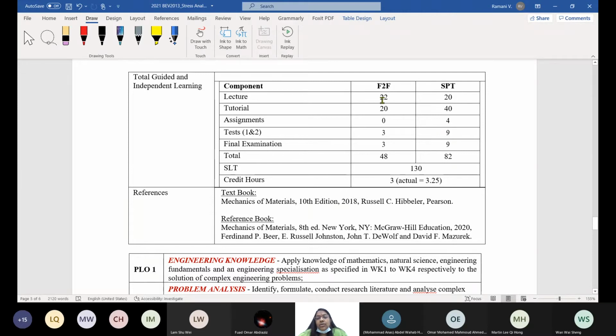This is given as 22. Actually I didn't put the different number. I have to double this, 22, 40 like that. It will be more. Do at least equal hours. And the assignment, you only do it. I don't teach, so there is no face-to-face, only 4 hours you spend for assignment. Test, 3 hours, 2 tests. So you prepare for 9 hours, including writing time. Final exam, 3 hours. Prepare for 3 hours. Revision, no preparation, revision.